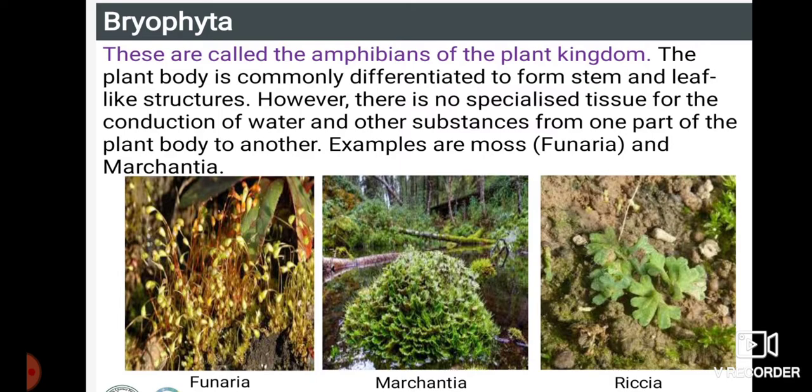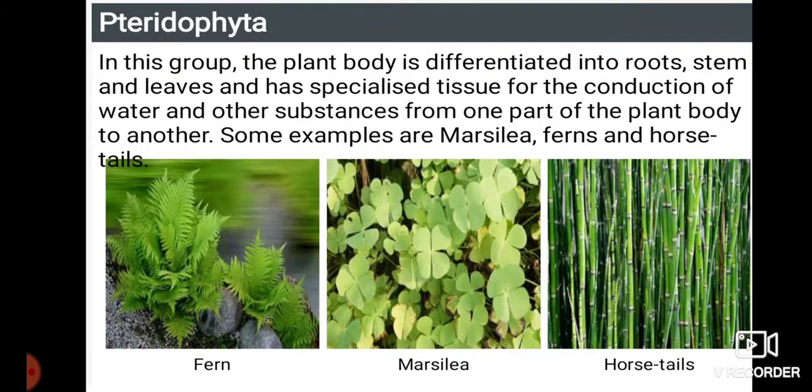These are the five classes of plants where we didn't find any transportation because the body has not much differentiation and even no well organization in the body. The next thing we have, which one? Pteridophytes. This is the first group of plants to possess xylem and phloem, that is conducting tissues.